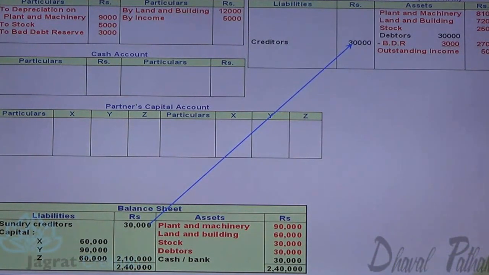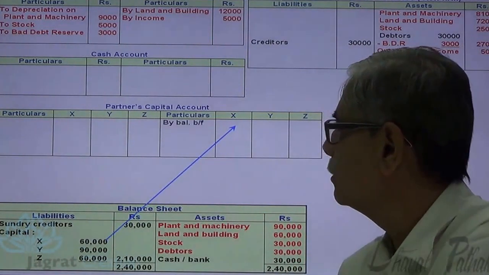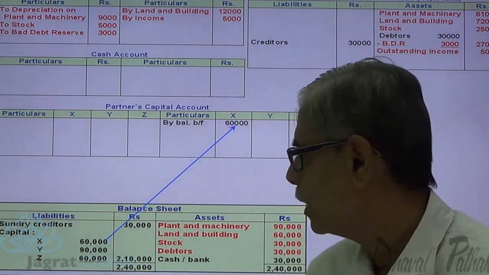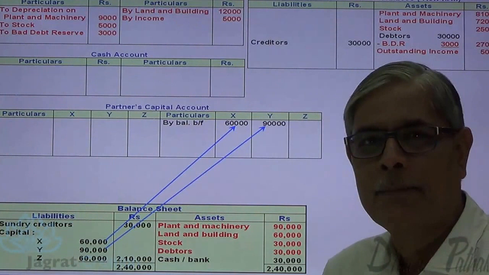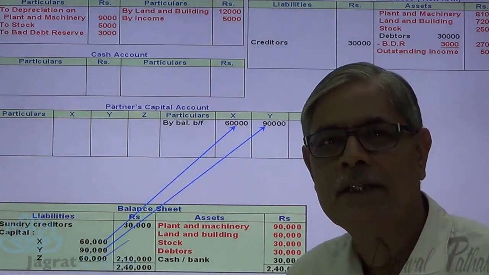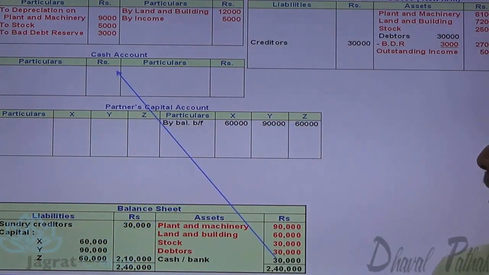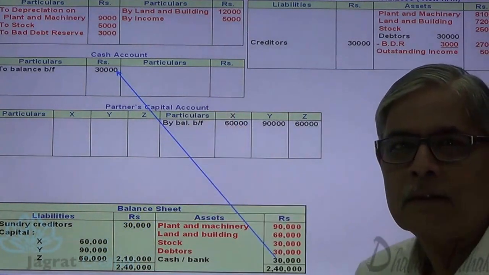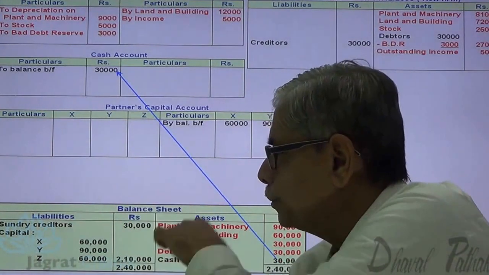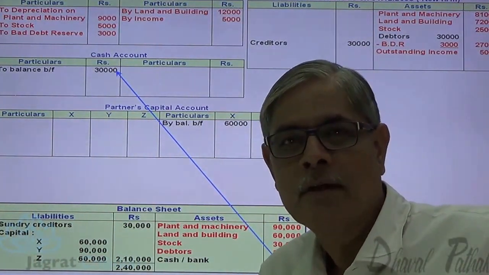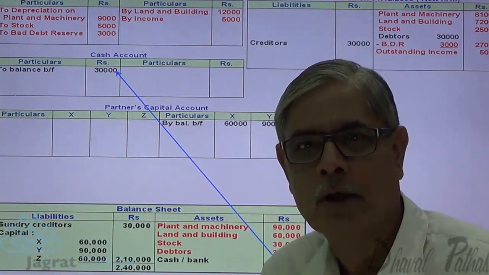Creditors 30,000 appears in the new balance sheet. Capital of X 60,000, balance brought forward. Capital of Y 90,000, balance brought forward. And capital of Z 60,000, balance brought forward. Cash and bank, balance brought forward 30,000. This is how the remaining details of the balance sheet are taken care of.